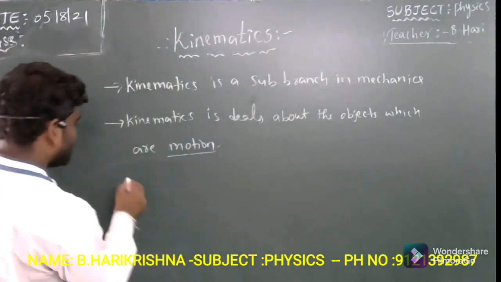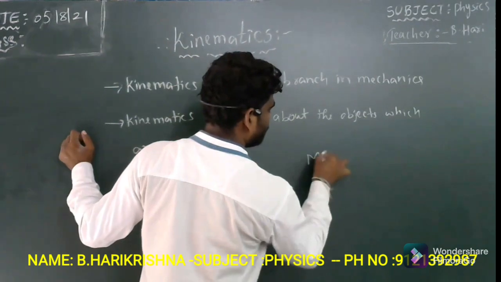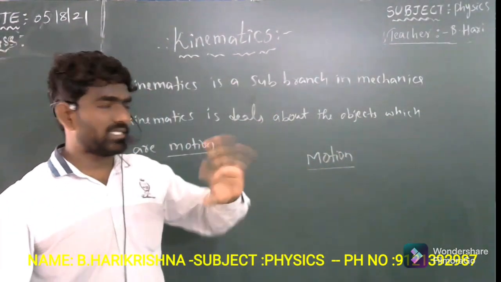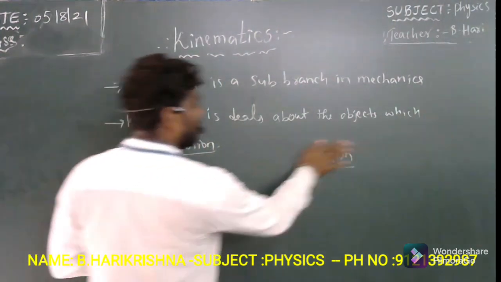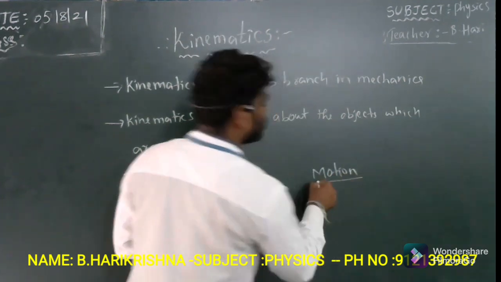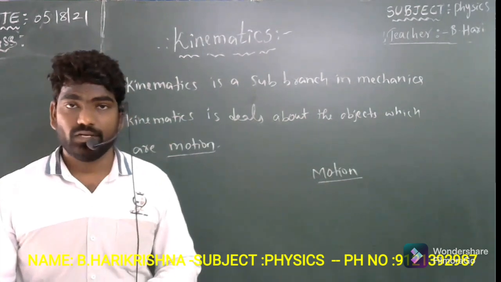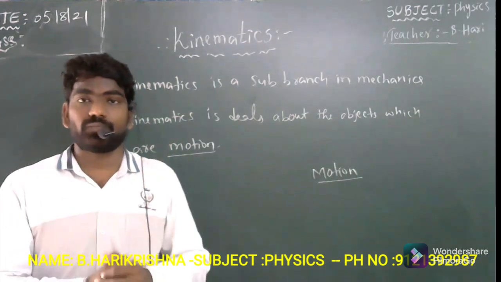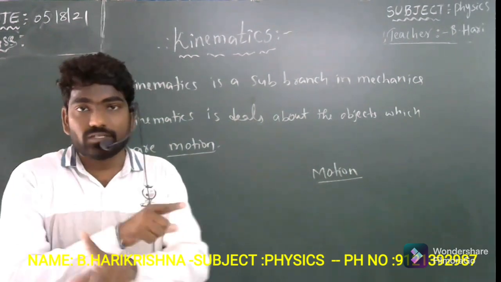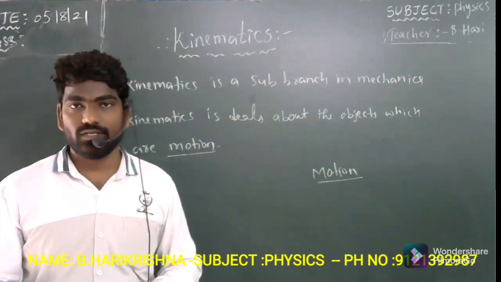It is very simple to decide whether the object is at rest or in motion. Rest is when an object does not change its position with respect to its surroundings and our time. If you check a particular object, and after some time check it again, and it has not changed its position, then you can say that object is at rest.